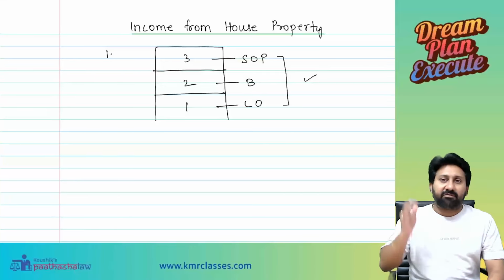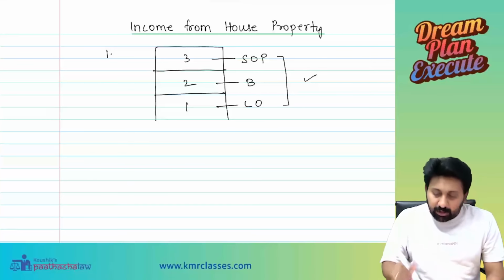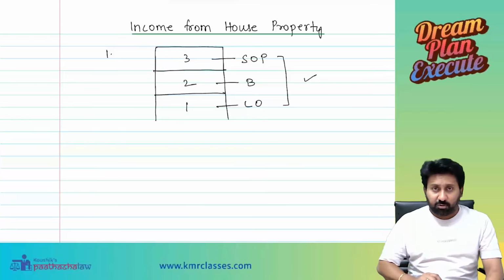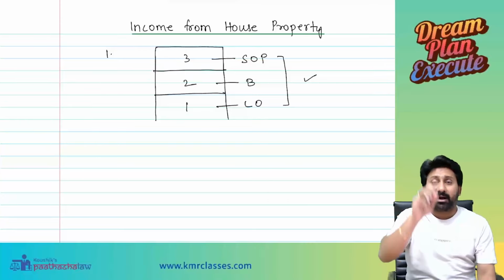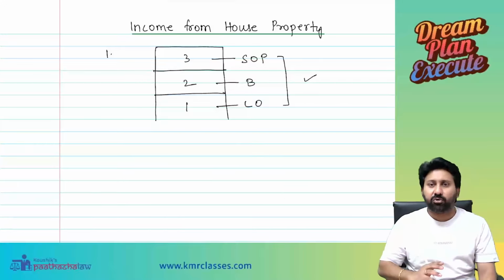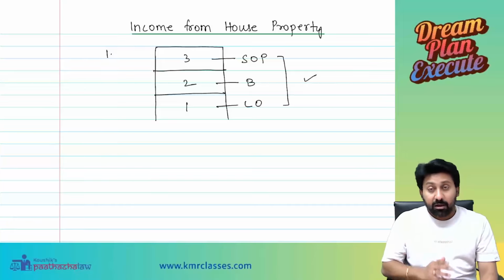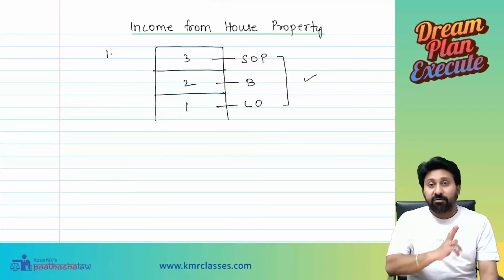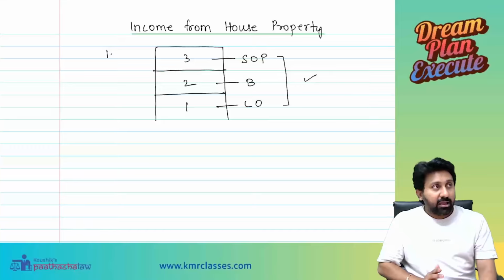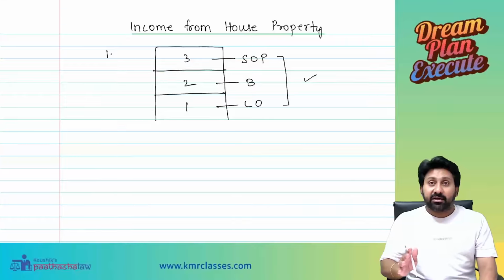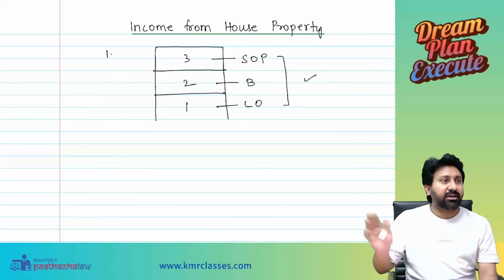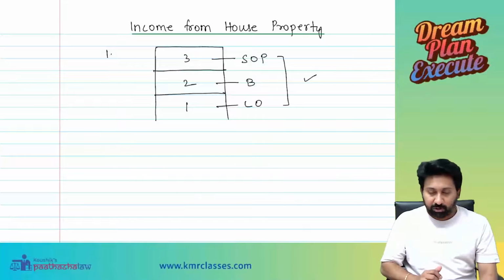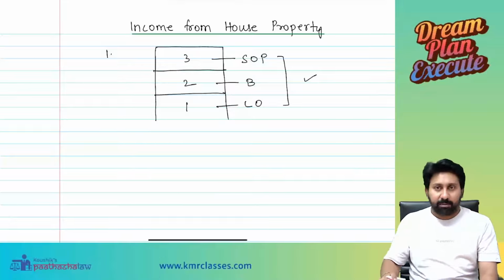First, logic number one is they will ask a question in such a way that one house property will be given in the question, divided into three parts or two parts or four parts. Unit division will happen. One unit will be used for let out, one unit for self-occupied, one unit for business, and another unit will be kept vacant. Four different calculations we have to do. That question will come for 6 to 8 marks in exam. This is number one that we need to remember.